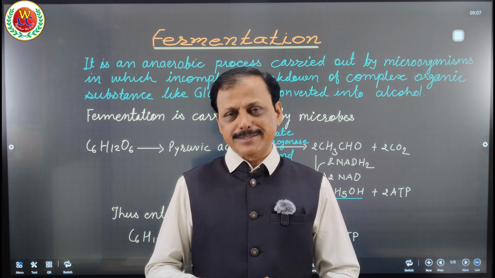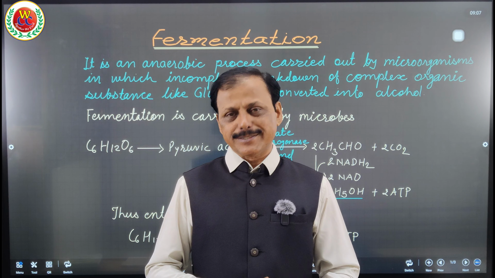So this alcohol is produced because of the action of yeast and bacteria. The process of anaerobic respiration written in the book shows glucose directly producing alcohol with carbon dioxide and 2 ATP. The intermediates, pyruvic acid, are not mentioned, so it must be very clear to you. Glucose is not directly converted to alcohol but through pyruvic acid and acetaldehyde. I hope you got it.